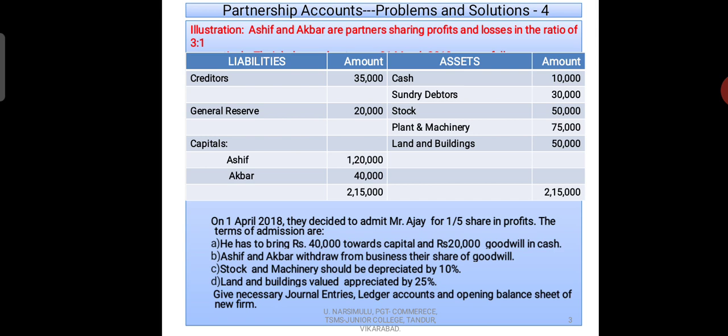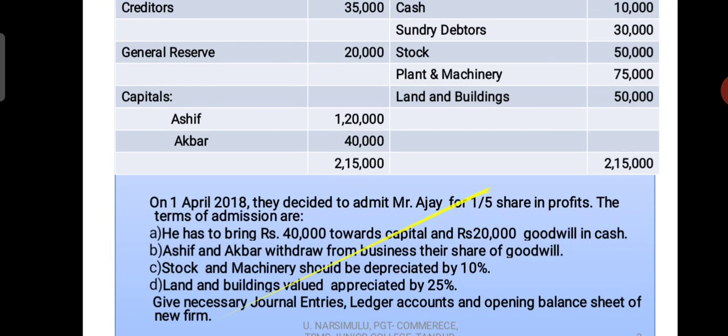And next point, Asif and Akbar, the old partners, withdrew from business their share of goodwill. So the 20,000 rupees brought by the new partner is taken away by the old partners after distribution.